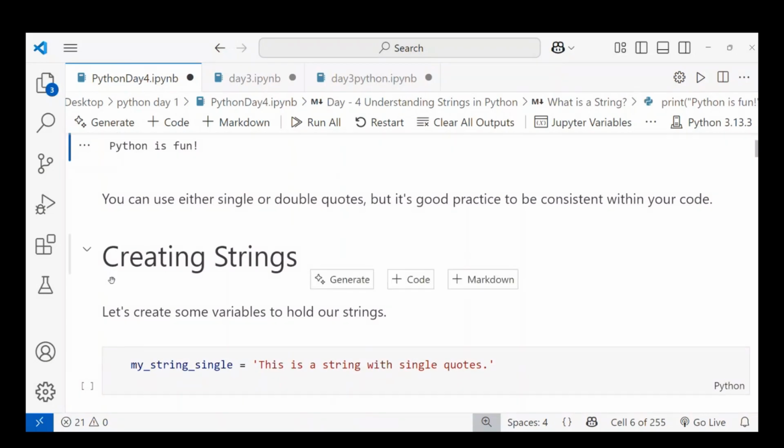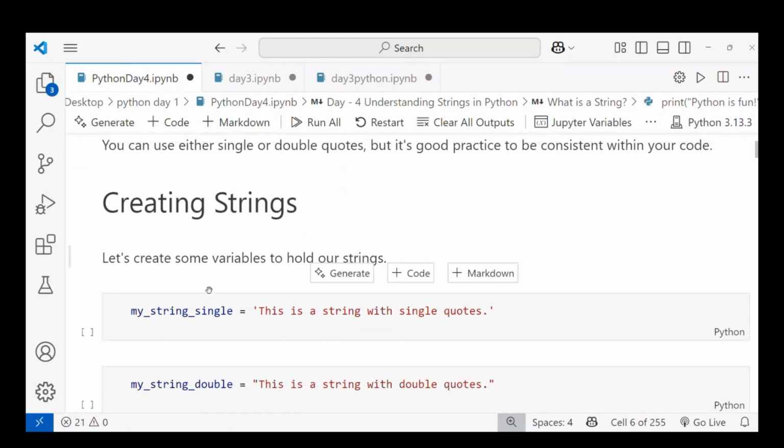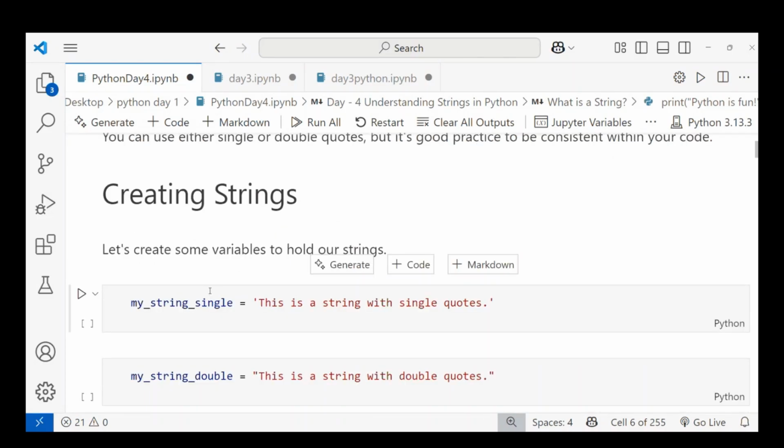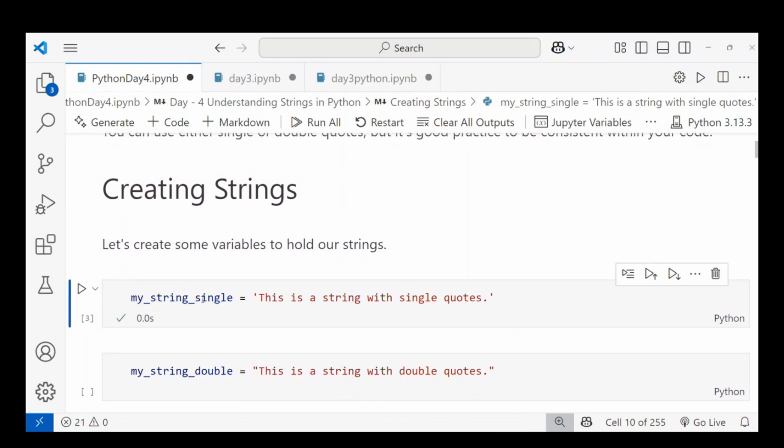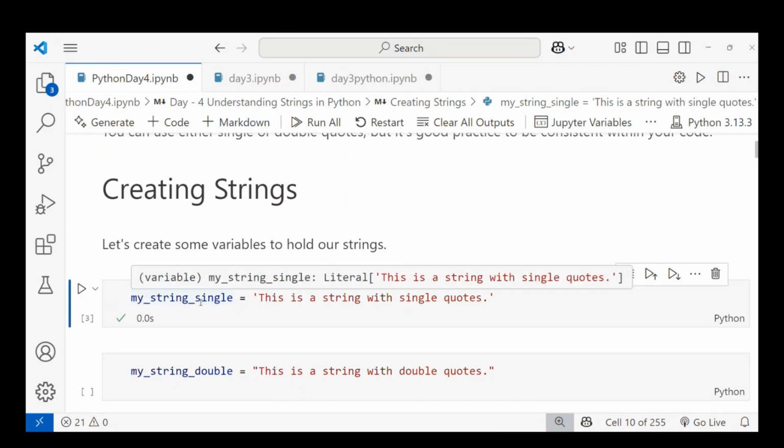Coming to creating strings, let's create some variables to hold our strings. Let's say I take one variable named my string single. I'm using single quotes, and I'm storing a line whose data type is string. A string is a sequence of characters, so it can be a word, characters, or letters. It should be enclosed in single quotes. After running this, the data value is stored in this variable, and this variable is stored in your computer system's memory location.